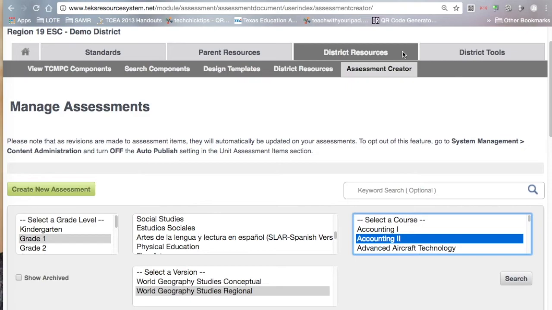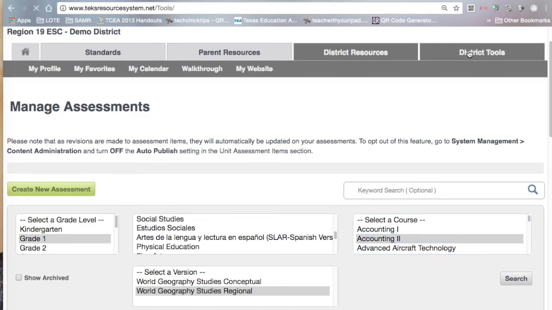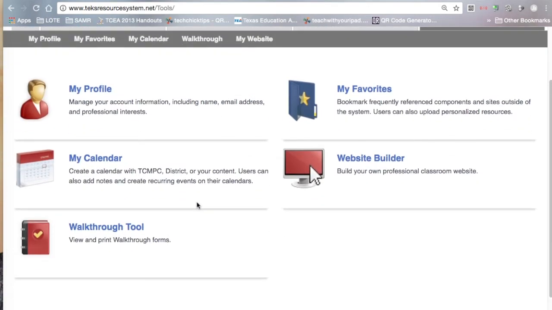And then right up here, looking at the district tools, just very quickly, you'll see more areas that you can explore, such as a calendar, the walkthrough tool, favorites, because you're able to save some of these documents into your favorites, your website builder, and then your profile.